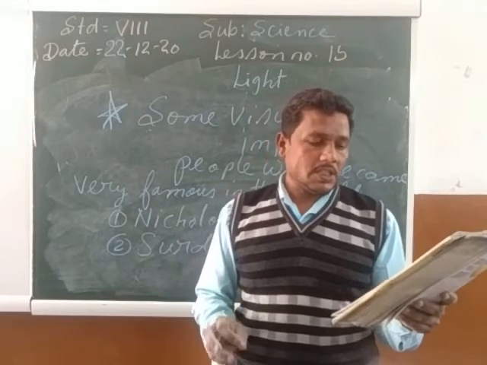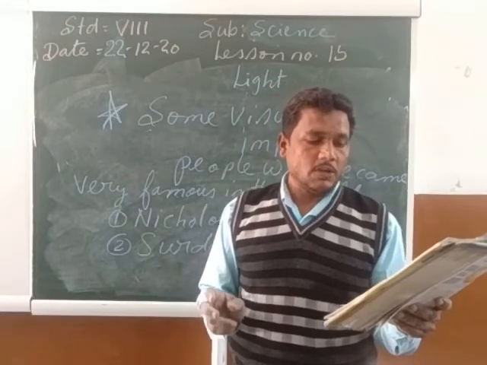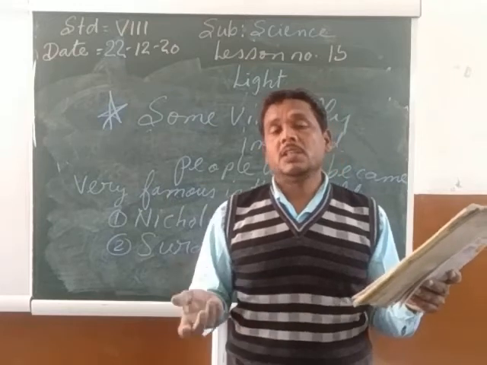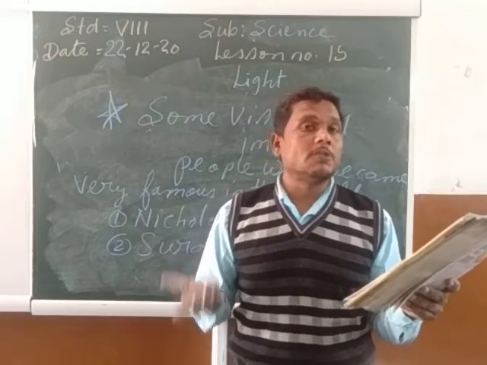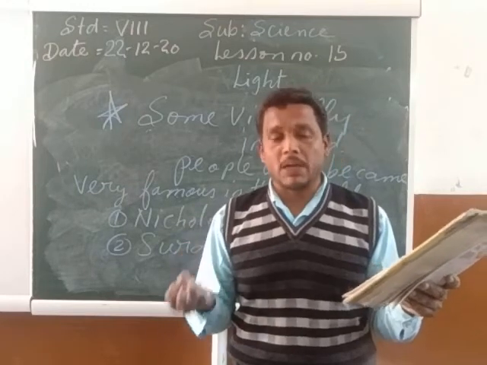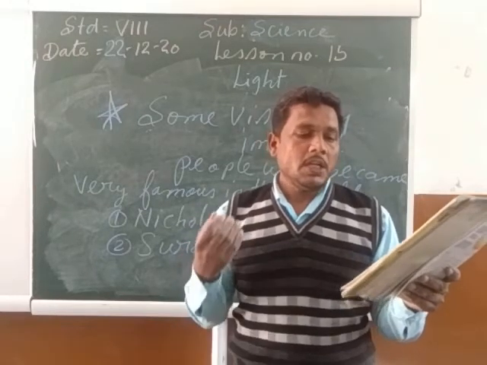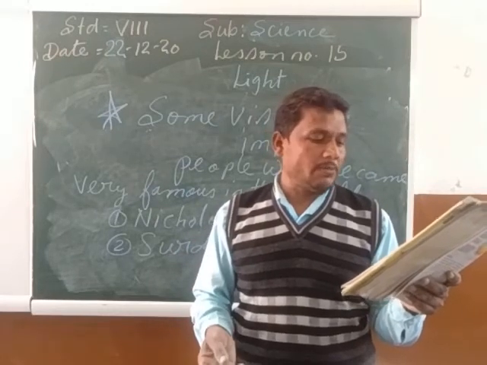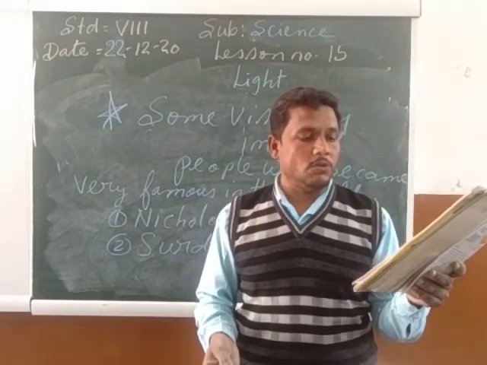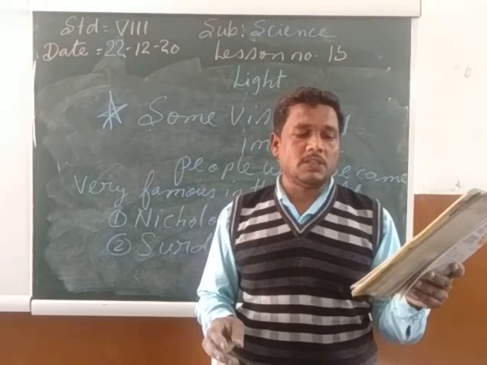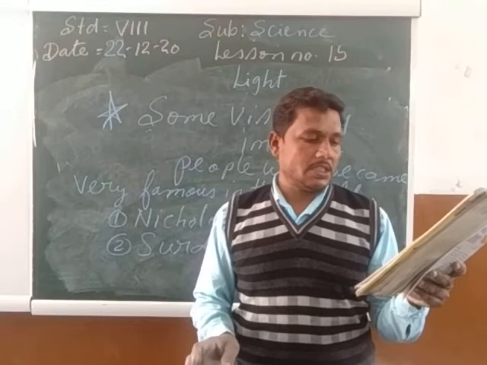Nicholas Saunderson, 1682 to 1739, was a scientist and a mathematician. See, this Nicholas Saunderson was blind, but he became a famous scientist as well as a famous mathematician. How did it happen? He lost his sight when he was about 1 year old, but he did not let his blindness come in his way of achieving success.